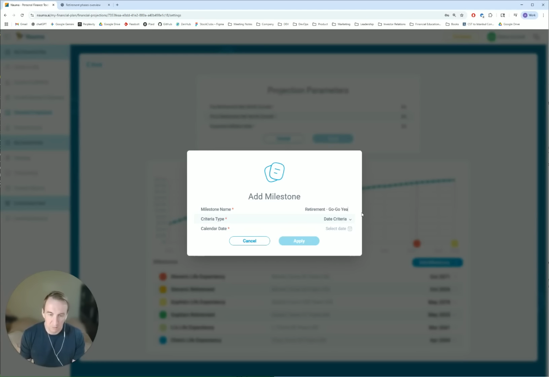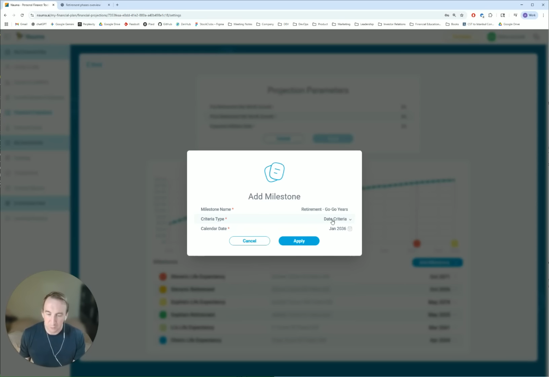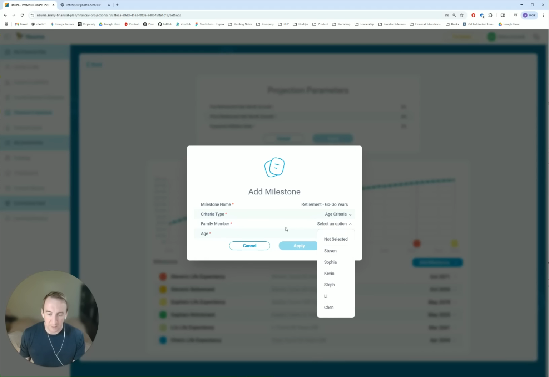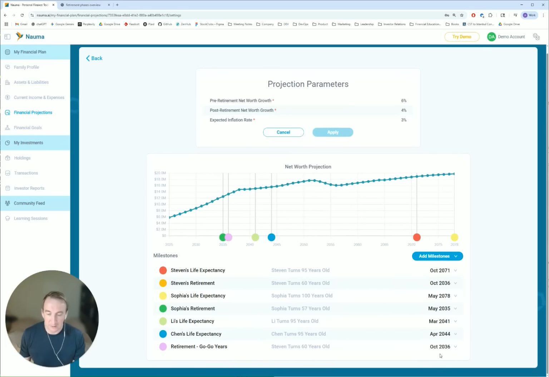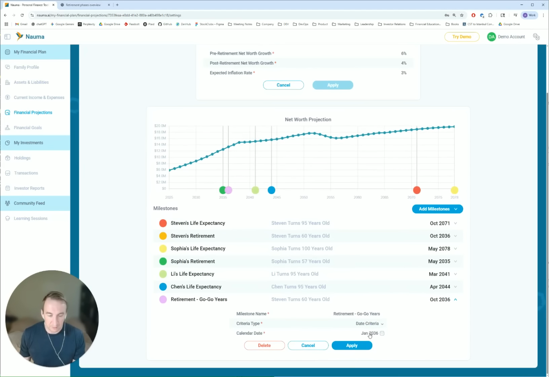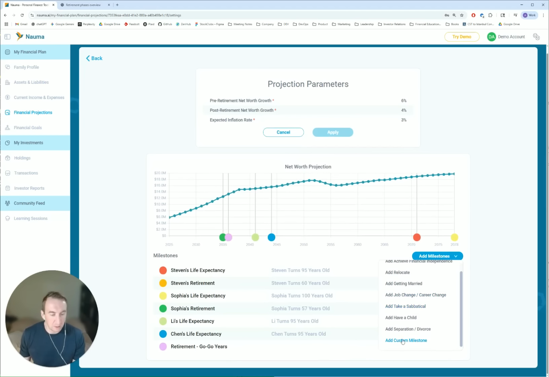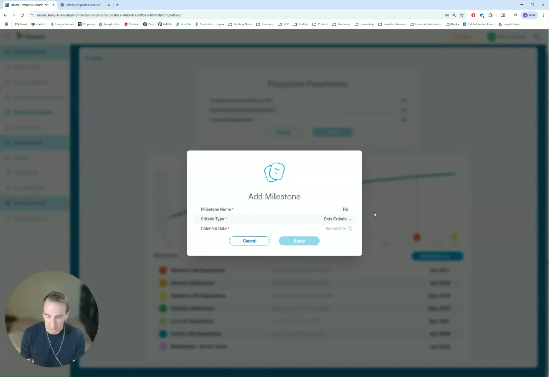go-go years, and it will start in 2036. There are two criteria types. You can either use age criteria or date. If you choose age, you can specify the family member and say this is when Steven will turn 60. That may work. You can click apply and you see that it will calculate the date when Steven turns 60. It's going to be October 2036. Or we can change this to be date criteria and say this is going to be January 2036 and pick any date for that. Now the second one, we will add retirement